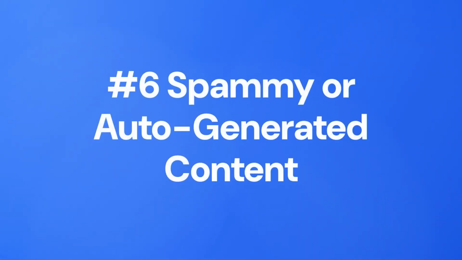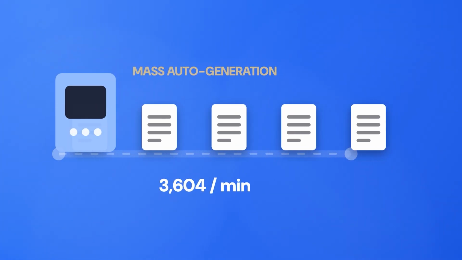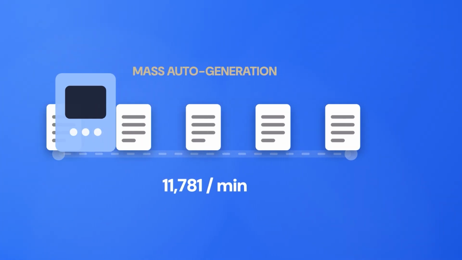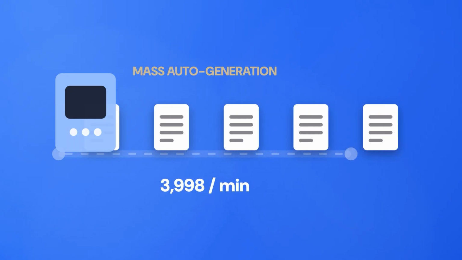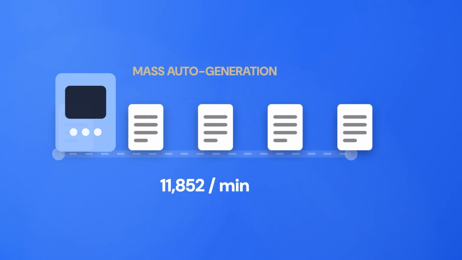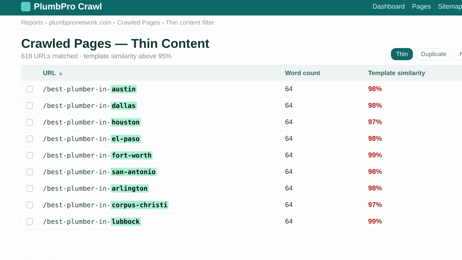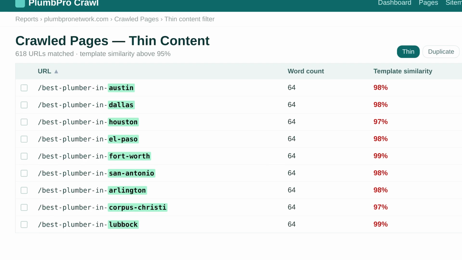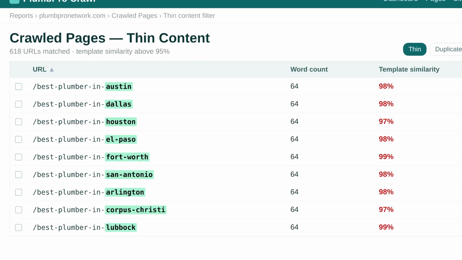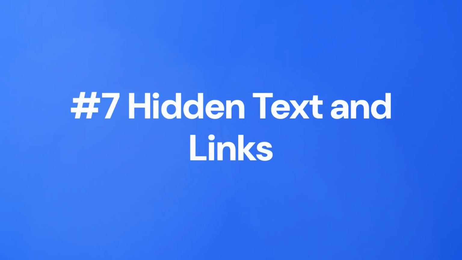Number six, spammy or auto-generated content. Now I want to note this is different than AI-assisted content, and that distinction matters a lot. Spammy auto-generated content means pages that were clearly produced at mass scale with no editorial oversight, no original insight, and no attempt to serve an actual reader. Think of scraped content, programmatic pages with zero unique value, or articles that are just synonym swapped versions of other articles. Google's spam policies specifically call this out, and sites that rely on it at scale have been wiped out in core updates.